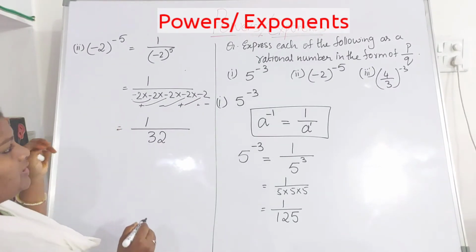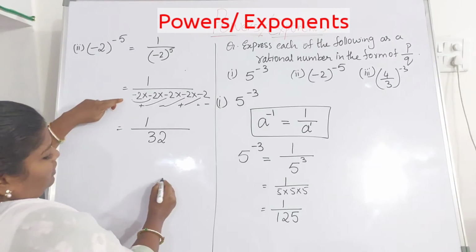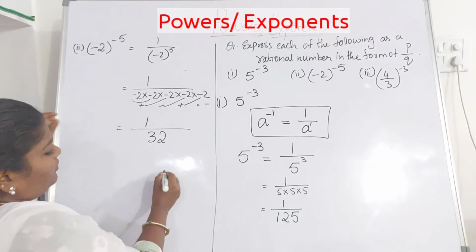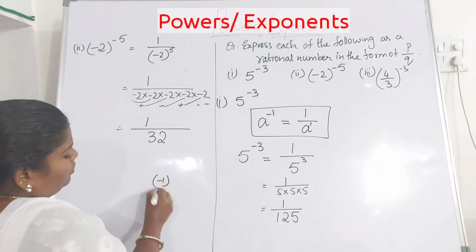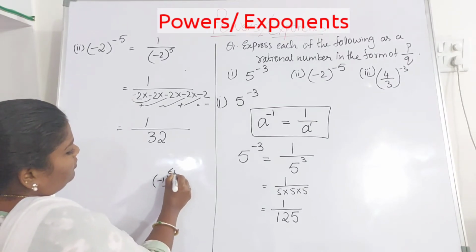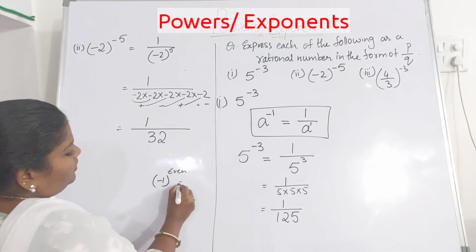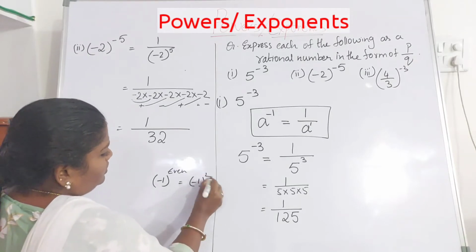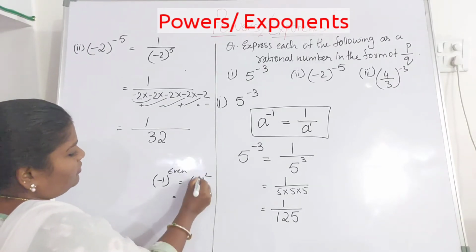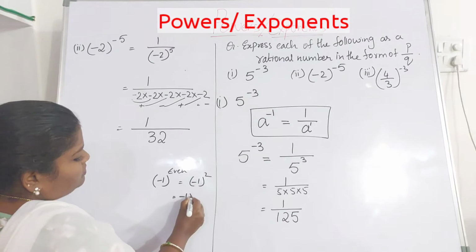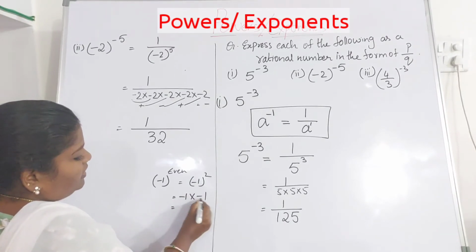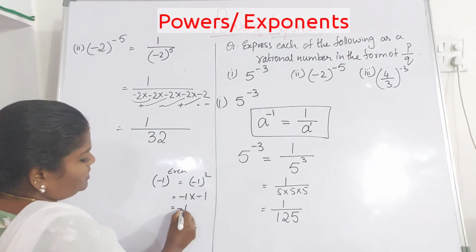Now instead of doing this way, you can do in this method. Now any number, for instance I'll take minus 1 whole to the power of even number. That is, for instance I'll take 2. Minus 1 into minus 1, 1 1 is 1, minus into minus is plus.